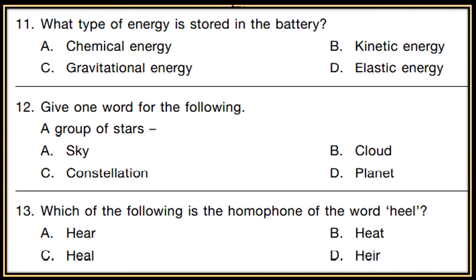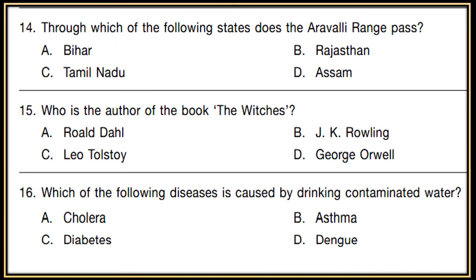Question 13. Which of the following is the homophone of the word heal? Which is the homophone of the word heal? A. Here, B. Heat, C. Heal, D. Here. Through which of the following states does the Aravalli range pass? A. Bihar, B. Rajasthan, C. Tamil Nadu, D. Assam.